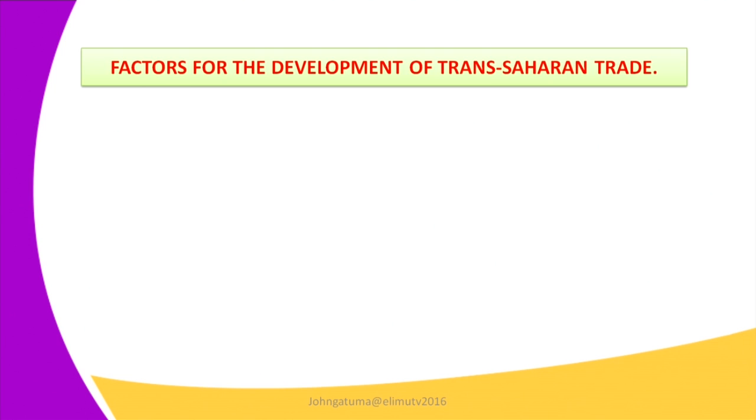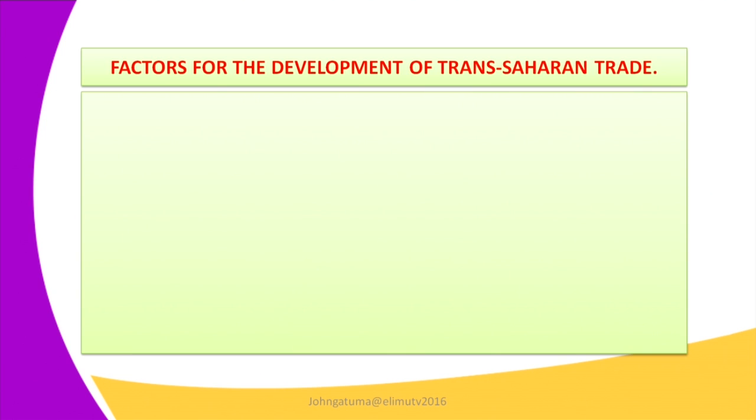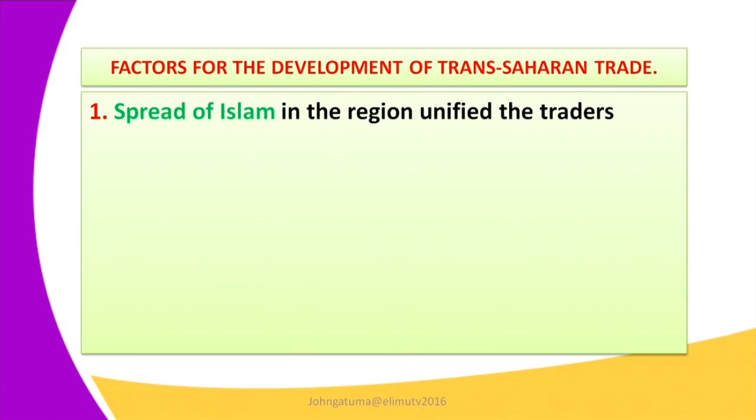The factors for the development of Trans-Saharan Trade are, number 1, the spread of Islam. The spread of Islam in the region unified the traders. In the north of Africa, that is the Maghreb, the place where the Arabs were many, they spread in the region of the Sudanic kingdoms.